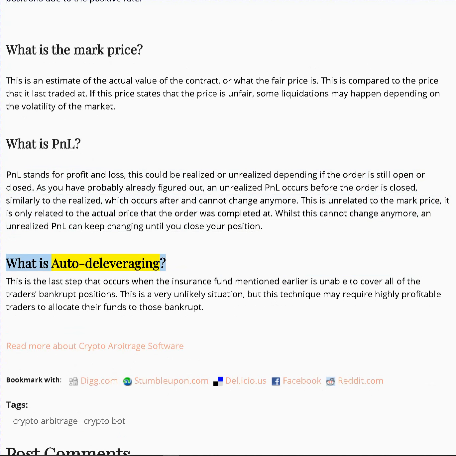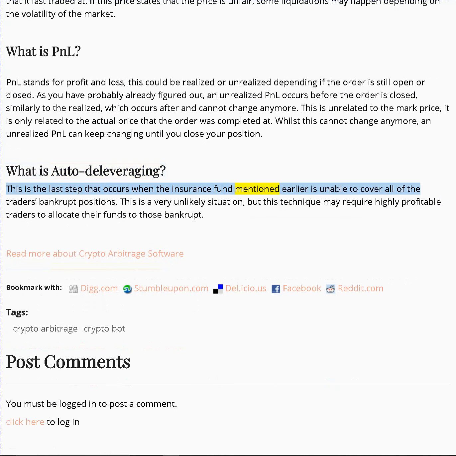What is auto-deleveraging? This is the last step that occurs when the insurance fund mentioned earlier is unable to cover all of the traders' bankrupt positions. This is a very unlikely situation, but this technique may require highly profitable traders to allocate their funds to those bankrupt. Read more about crypto arbitrage software.